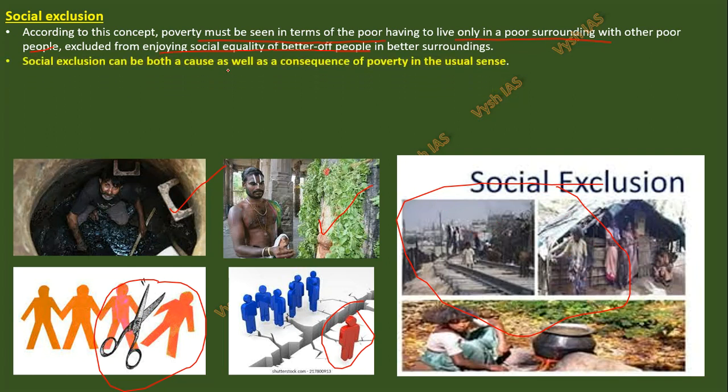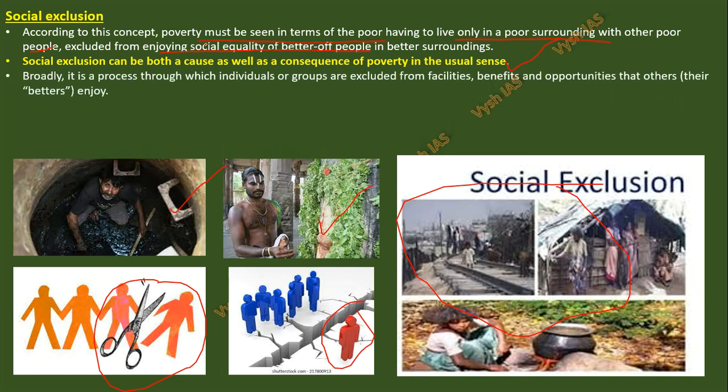As I told, it can be both a cause as well as a consequence of poverty in the usual sense. This can come as a mains question itself. UPSC will put this statement and ask you to justify, explain, elucidate. If you don't know the meaning of all these things, as I told, in my foundation I have taught this completely free: how to write a mains question, how the mains question will actually come, and how the Vysh IAS mains answer writing test series is beneficial for you. Everything completely free of cost we have taught you in the foundation.